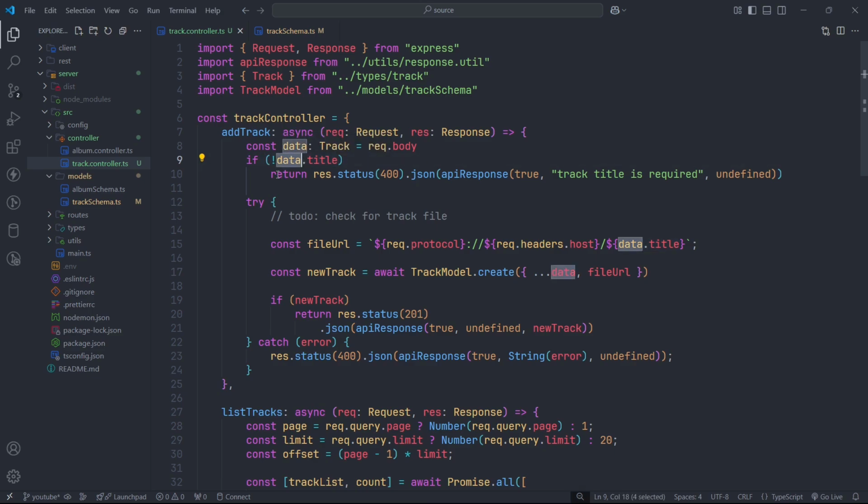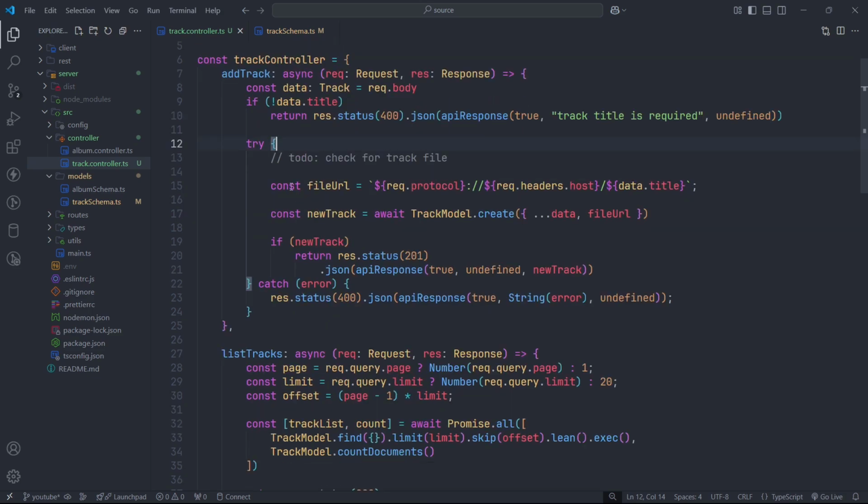If it is null, then I'm returning a 400 response, track is required. After that we have to check for track files and thumbnail files, and that we will do in future videos. So now I'm creating file URLs.